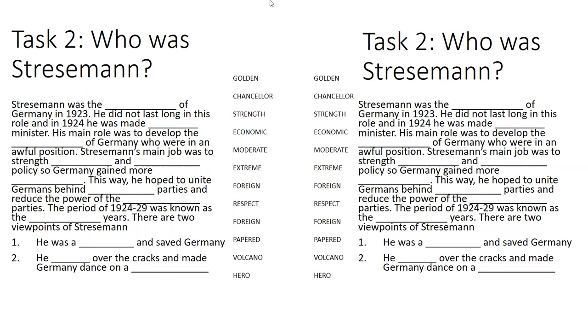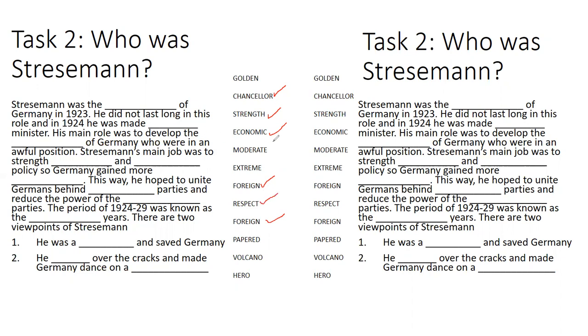Right, so the answers for this task. Stresemann was the Chancellor. Now what I'll do after each one is I'll tick it. Stresemann was the Chancellor of Germany in 1923. He did not last long in this role, and in 1924 he was made foreign minister. His main role was to develop the strength of Germany, who were in an awful position. Stresemann's main role was to strengthen economic and foreign policy. So Germany gained more respect.